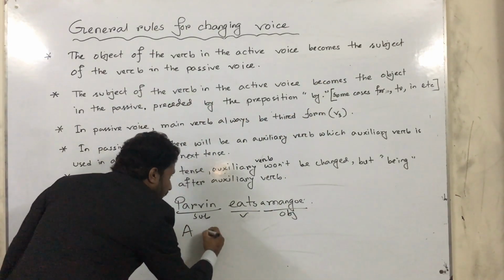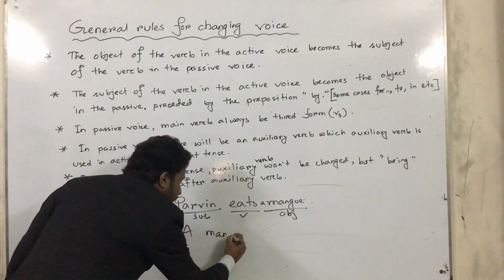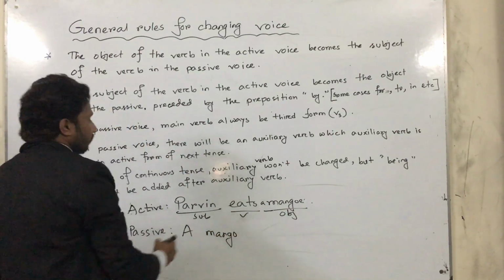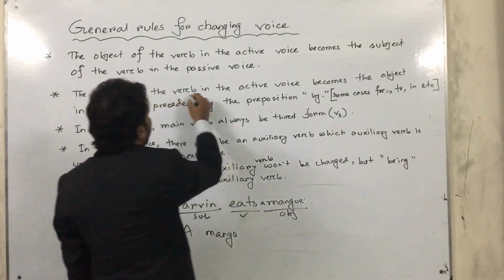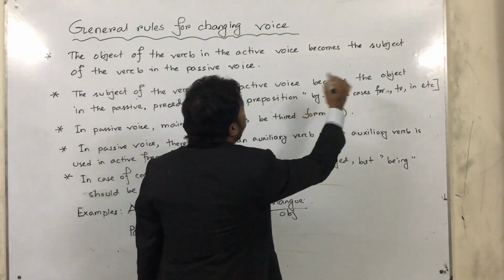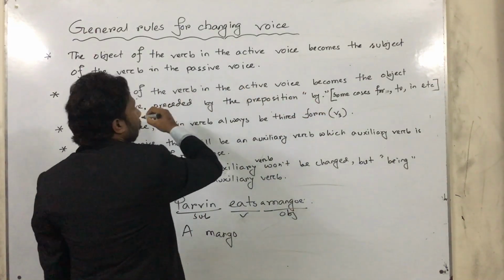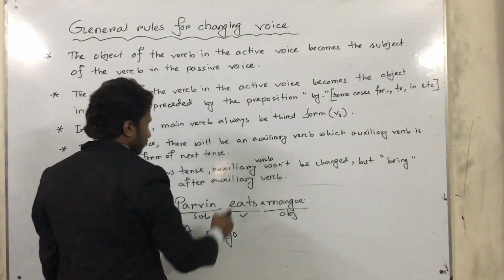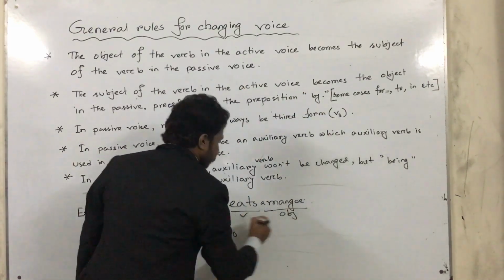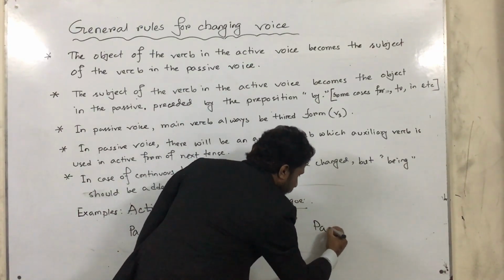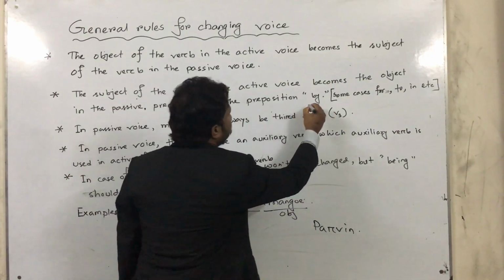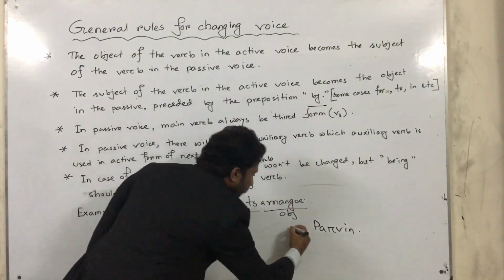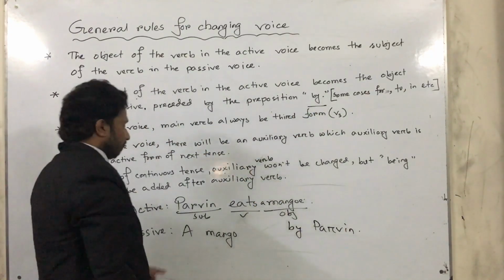We bring a mango. Now our second rule is that the subject of the verb in the active voice becomes the object in the passive voice, that is Parveen. You have to write Parveen here, but before that you have to write a mango.